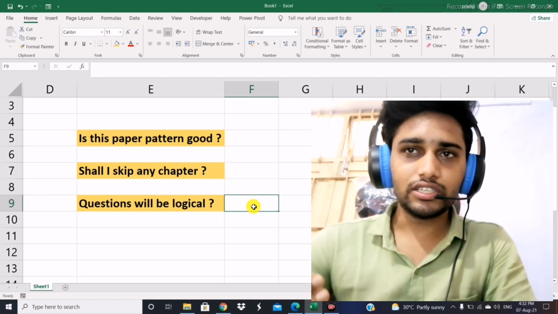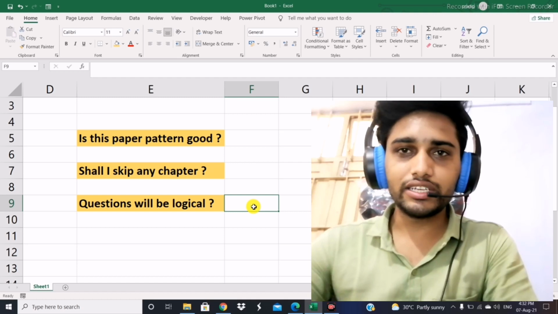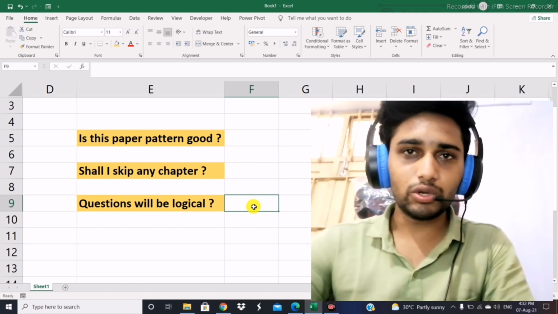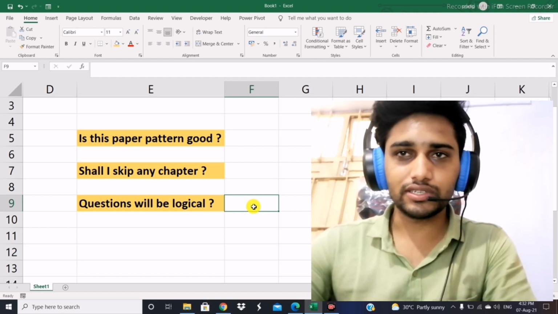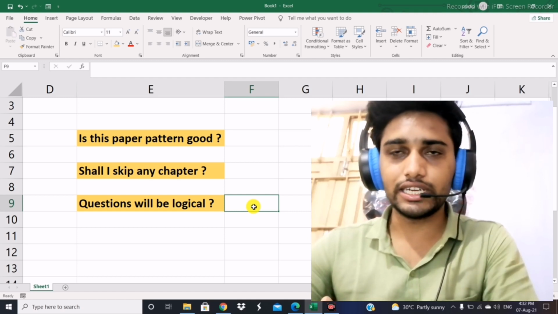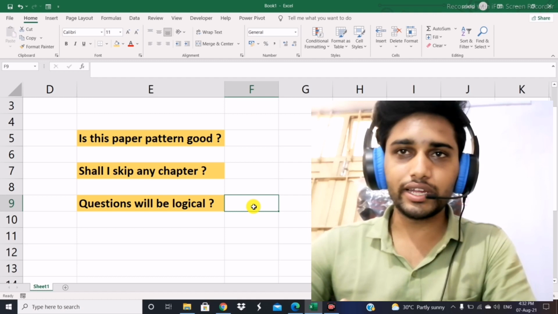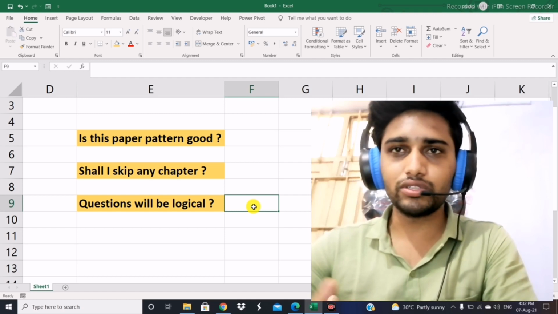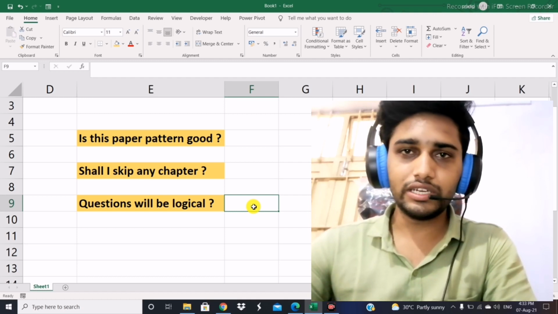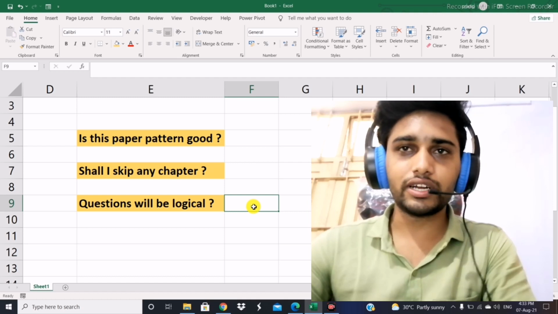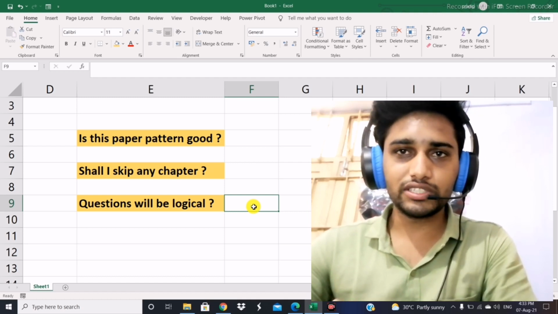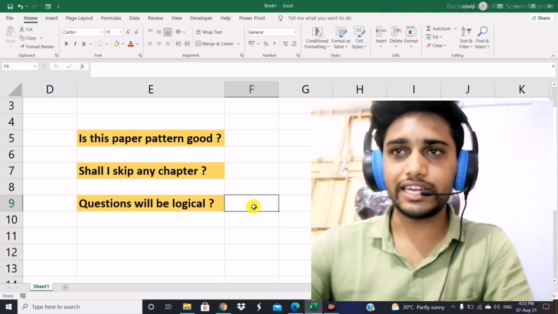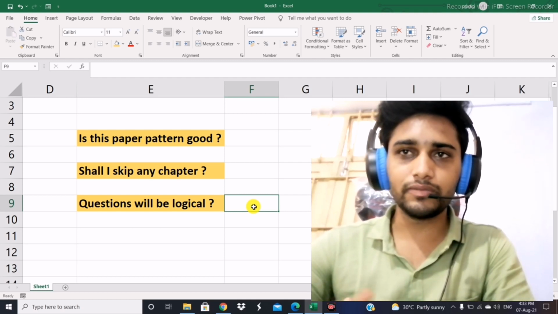The second question is, will the questions be logical? Definitely, and 100%, the questions will be logical. So you have to first understand the concepts, what is given in the sums, what is given in the theory. You have to understand everything, and without that you will not be able to answer the theoretical questions at least. So try to be as logical as possible, so that you can at least secure good marks in section A and B, that is the MCQ part.